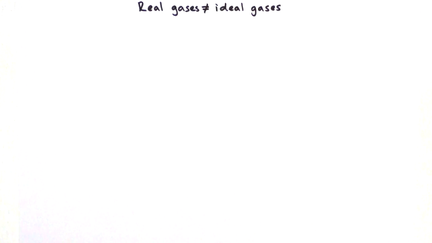Well, the answer is that for most purposes, real gases are actually very similar to ideal gases. So the ideal gas law works very well. And when you do experiments, you can see that your calculations using the ideal gas law often give you very good results compared to your experimental results. But we still have to consider this issue, that real gases are not always the same as ideal gases.